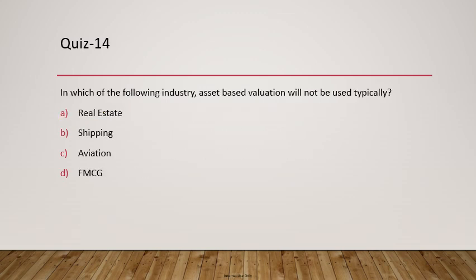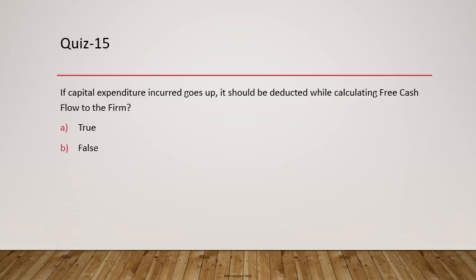In which of the following industry asset-based valuation will not be used typically? Remember, real estate, shipping, and aviation are capital intensive or asset intensive businesses. So you use it in all the 3 examples, but don't use it in case of FMCG because they are not asset intensive businesses. And the last one is capital.